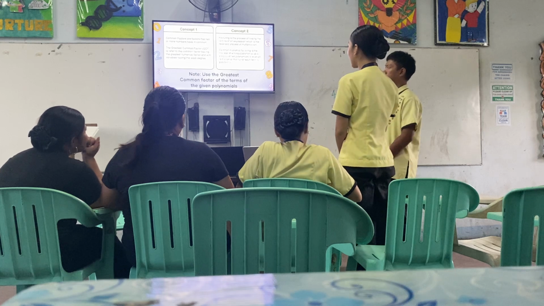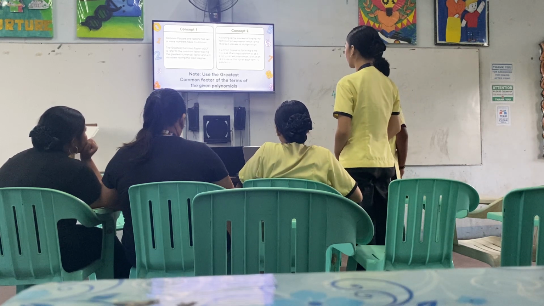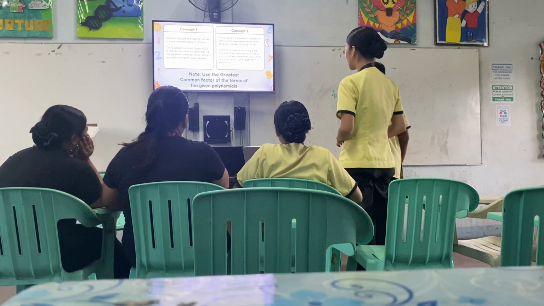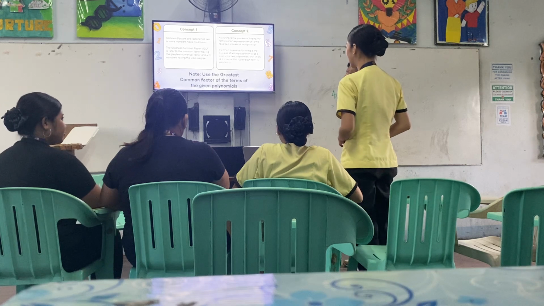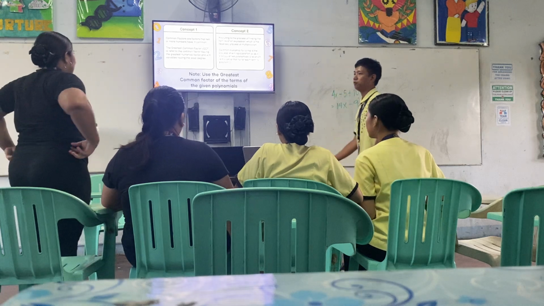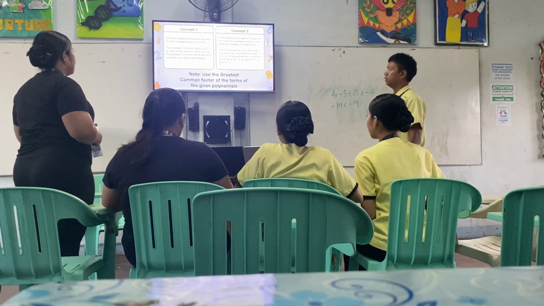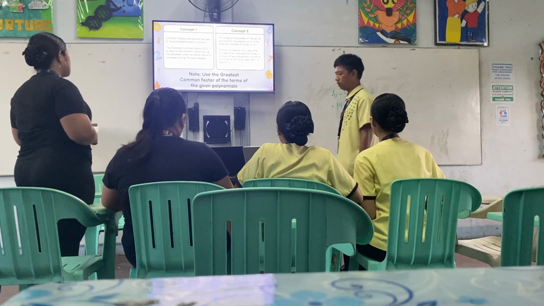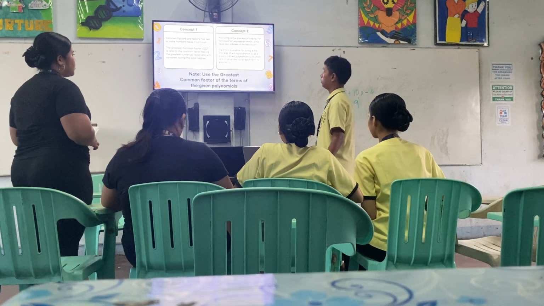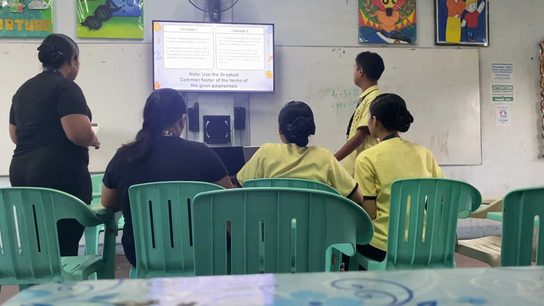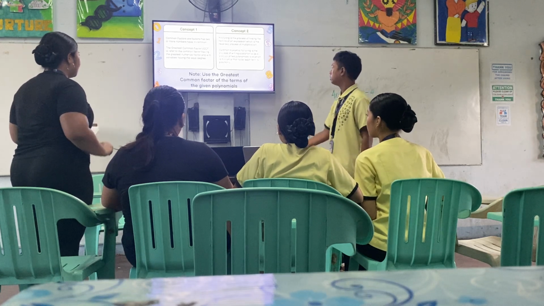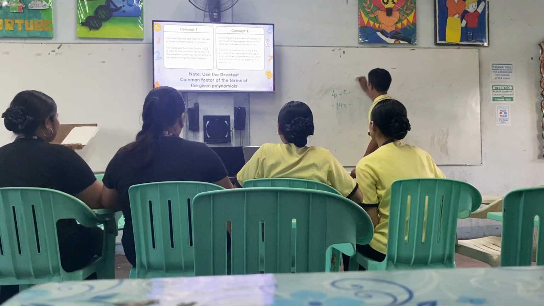Concept 1. Common factors are factors that two or more numbers have in common. The greatest common factor, or GCF, is the common factor having the greatest numerical factor and with variables having the least degree. Yes. So Miss Hailey, please read concept 2. Factoring is the process of finding the factors of an expression, which is the reverse process of multiplication. Common monomial factoring is the process of writing a polynomial as a product of two polynomials, one of which is a monomial that factors each term of the polynomial. Thank you for reading the concepts.